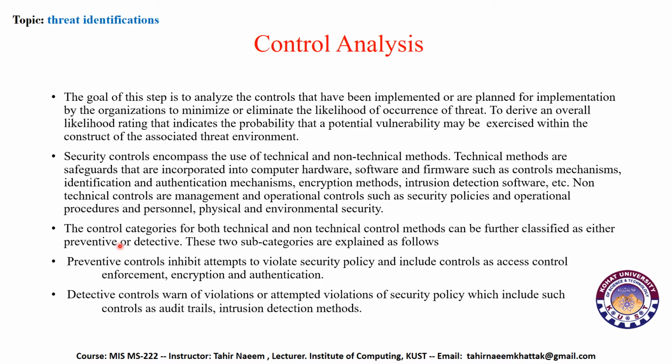So basically, preventive controls prevent the intrusion from happening, like access control or encryption and authentication, while detective control mechanisms try to control the intrusion if the intrusion is already occurring. So these are the two methods.